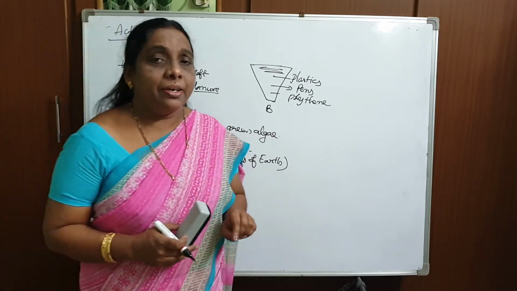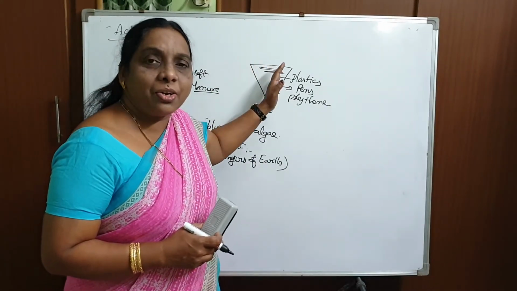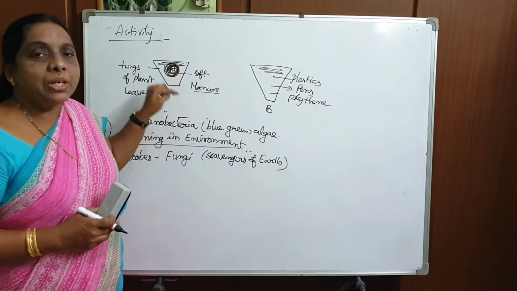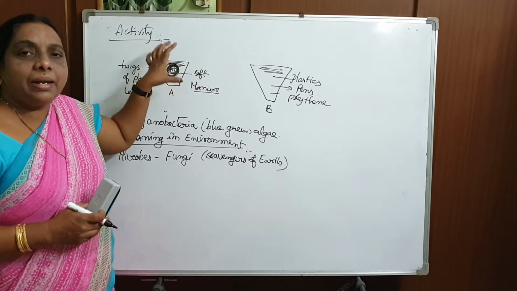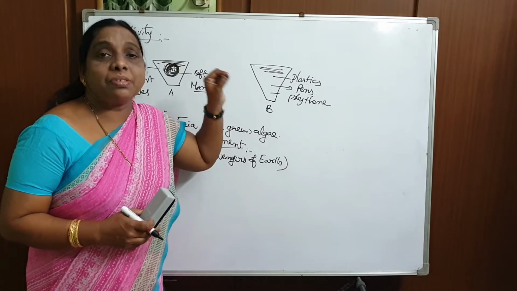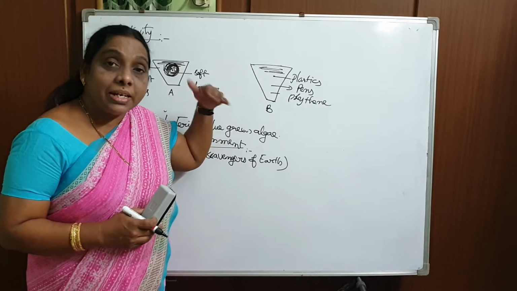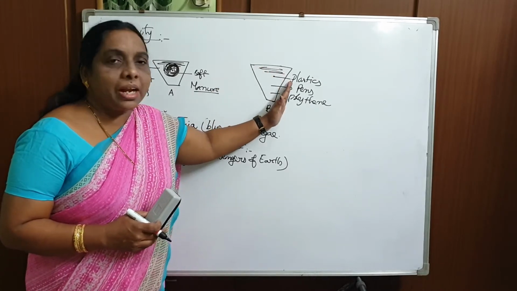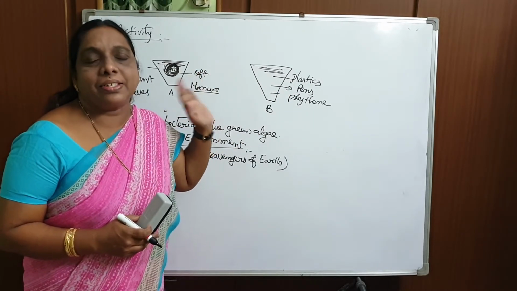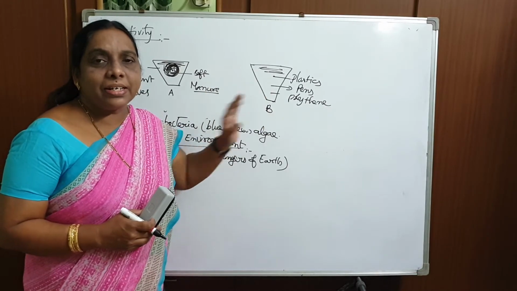Why will they not degrade here? Here also we kept the soil, and the soil contains microbes, and there also the soil contains microbes. The microbes show action on the waste in pot A and make it softer. But the microbes will not show any action, or the enzymes released by the microorganisms will not act on the plastics. That is the reason they stay the same as they are. Okay, in this activity it is clear for you.